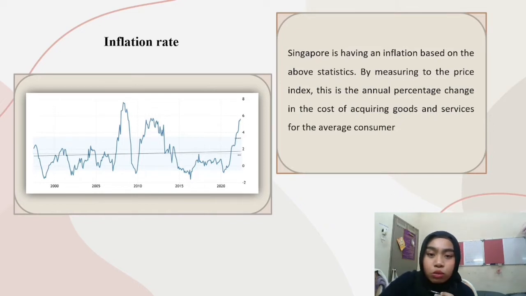So moving on to the year 2003 until 2004, it increased by 1.7%. From the year 2002 until 2003, the inflation rate increased by 0.5%, and from the year 2001 until 2002, it decreased by 0.4%. And lastly, there is an increase of 1% for the year 2000 until 2001. So the next part is Singapore's unemployment rate.